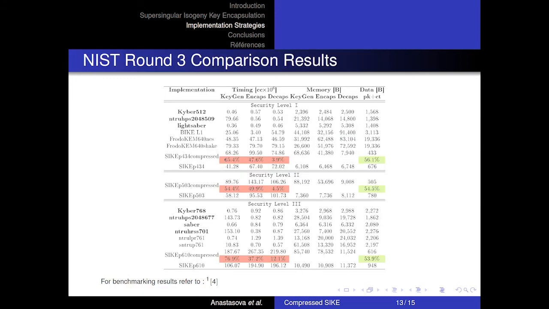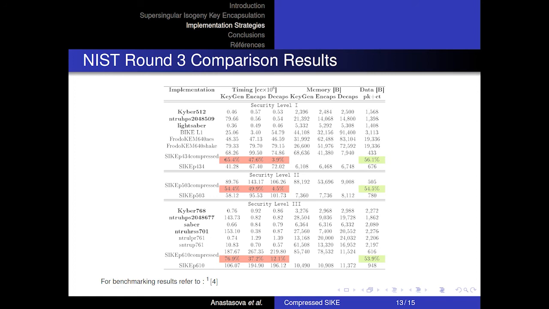In the following table, we can observe the comparison between compressed SIKE with the finalists and the alternate post-quantum candidates. We can see marked in red the timing overhead of compressed SIKE compared to standard SIKE, and in green the communicated data overhead when uncompressed SIKE is being executed.